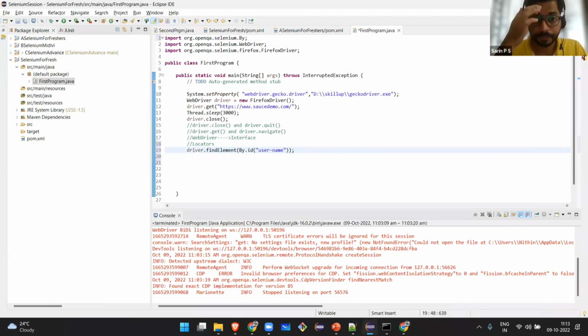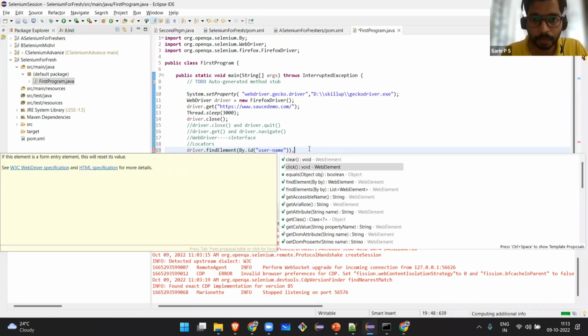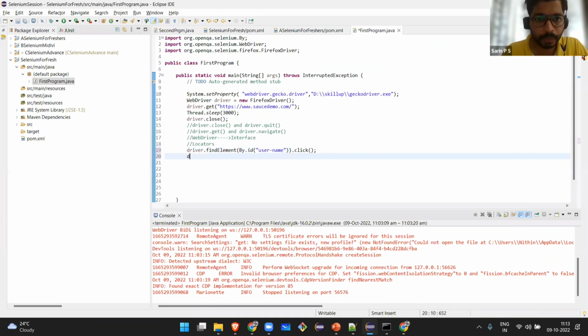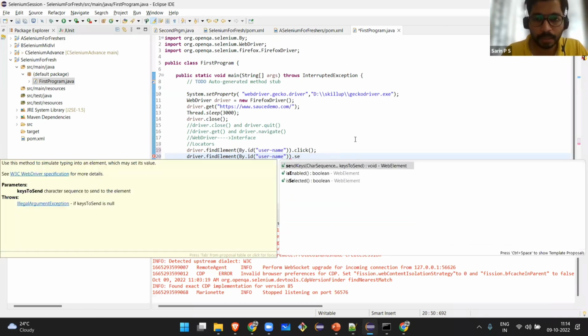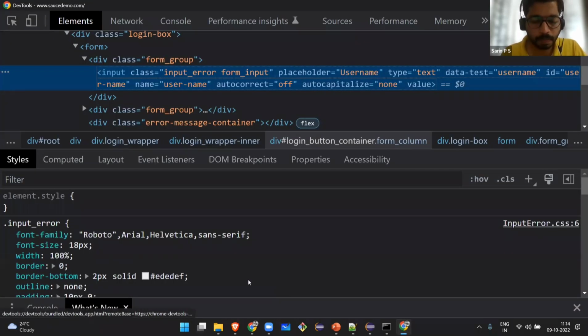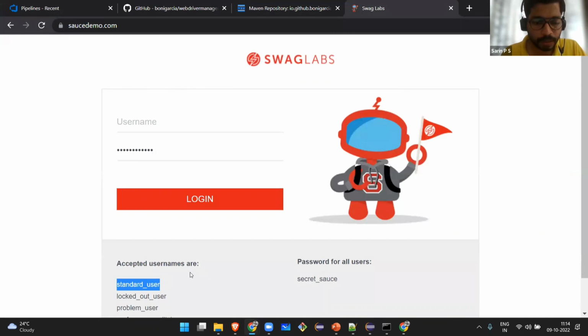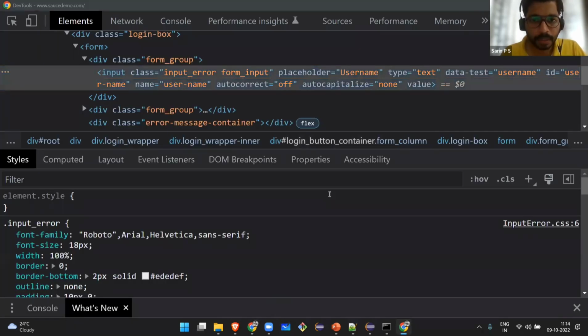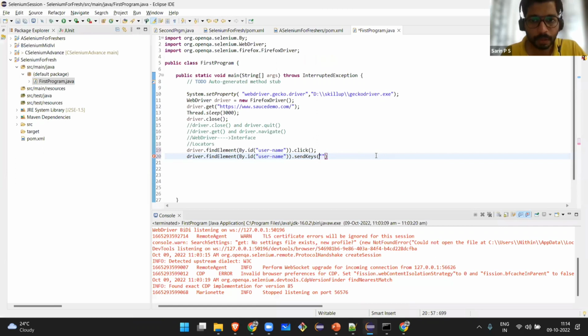Done. Control S. I have to click on this, right? Then after the click, I have to enter the username. So driver dot find element by the same thing, ID. In the same web element, I have to use send keys. Send keys will be sending the data. So what is the data I need to send here? I'm going to send the username. Done, so I'm done with the username part.